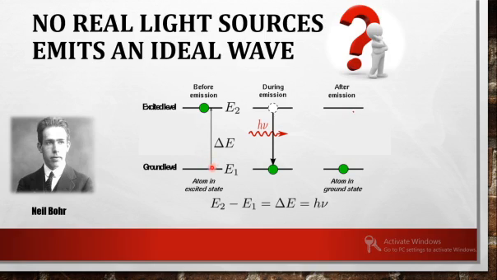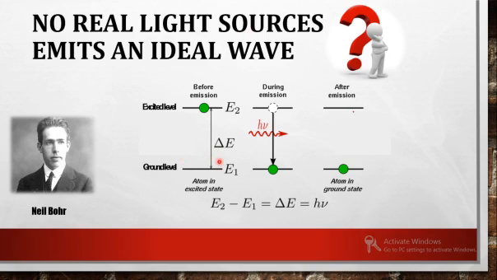How is it emitted? An atom already in an excited state, when it comes down, will emit the extra energy and come to the lower energy state. The emitted energy will be in the form of light energy, and that is how you get light from a source. But is it a single atom in a light source?